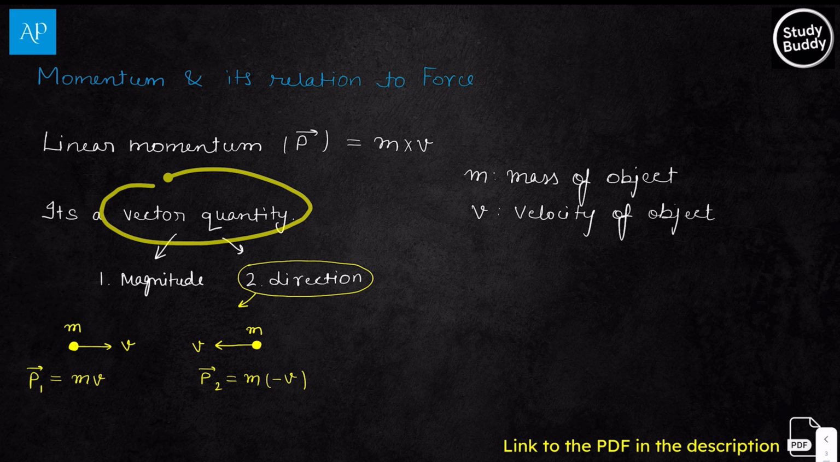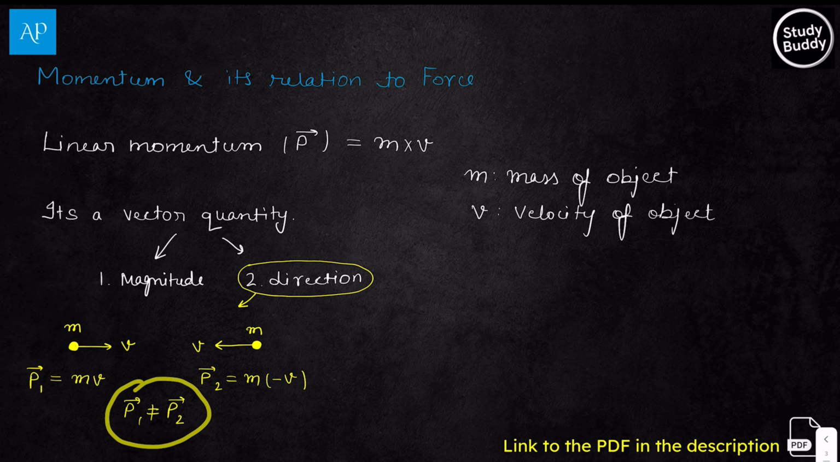But momentum is a vector quantity, so definitely it will depend on the direction. If you change the direction, momentum will change. If you change the magnitude, momentum will change. I hope this is clear to everyone. Now, you can see here momentum is not equal for both the masses.